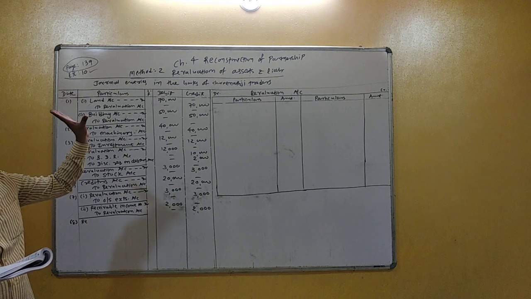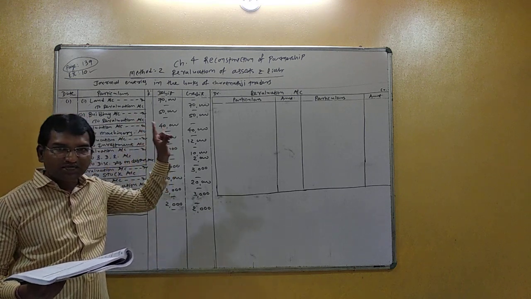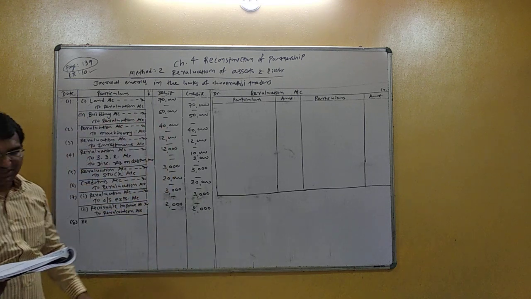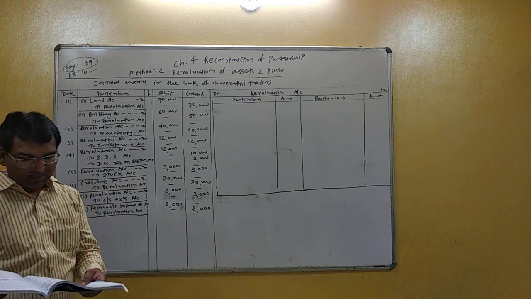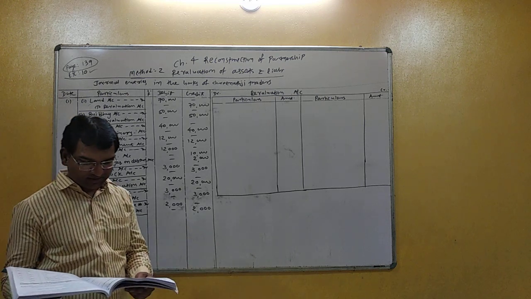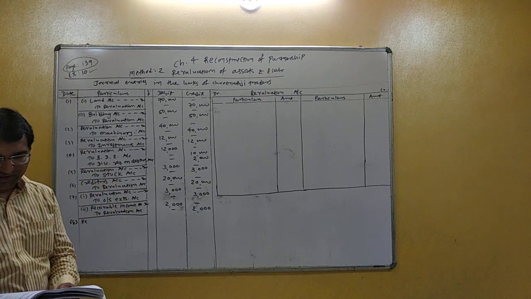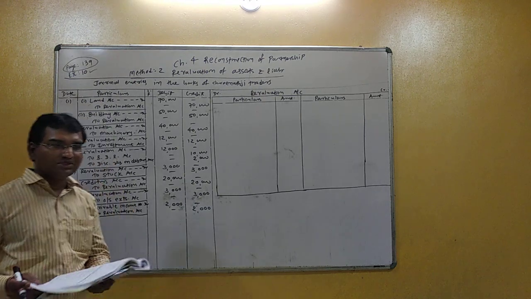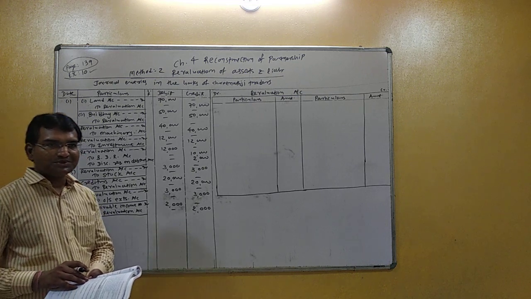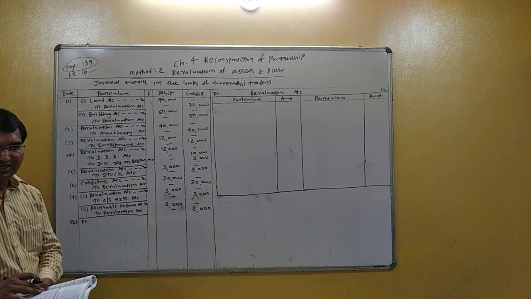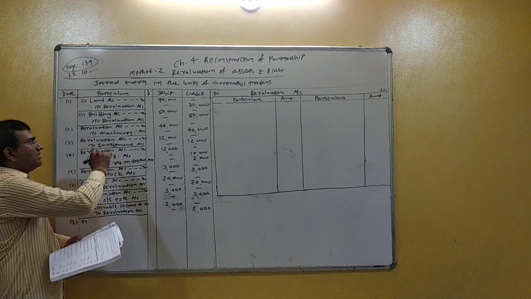Your second adjustment, the value of machinery is to be decreased up to 80,000. Decrease up to 80,000 means new value of machinery is 80,000, and on the asset side of the balance sheet, old value of machinery is 1,20,000. So the value of machinery is reduced, and if the value of machinery is reduced, the respective asset is credited and revaluation account debited.